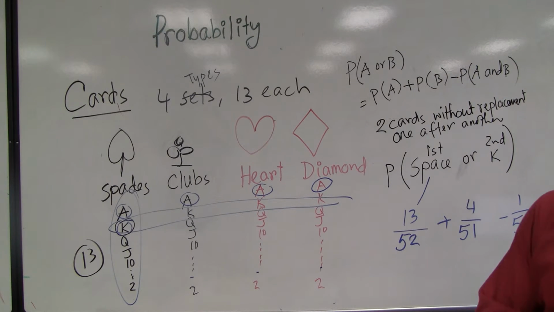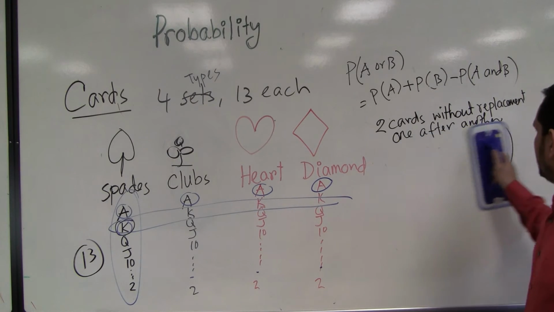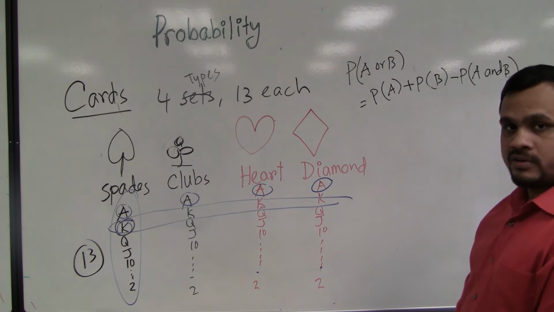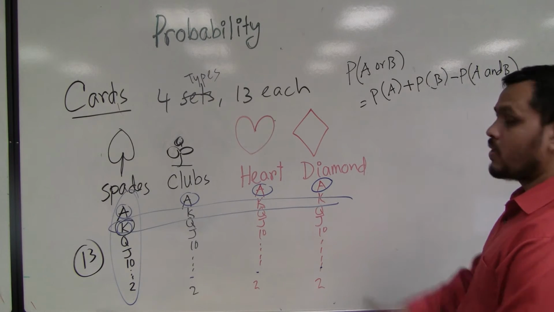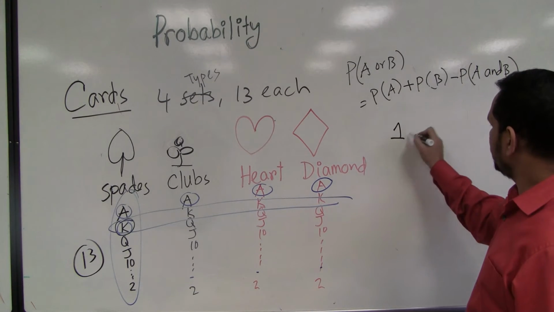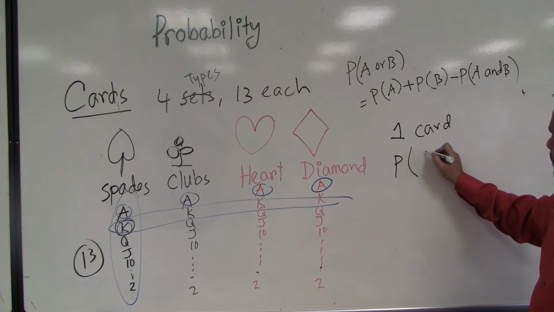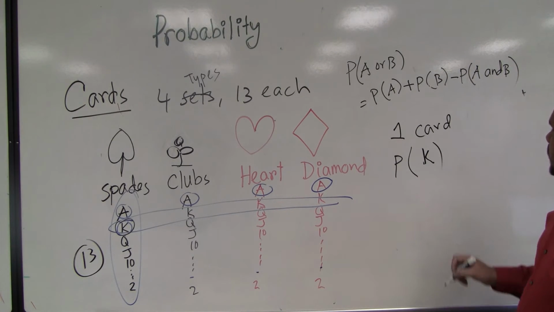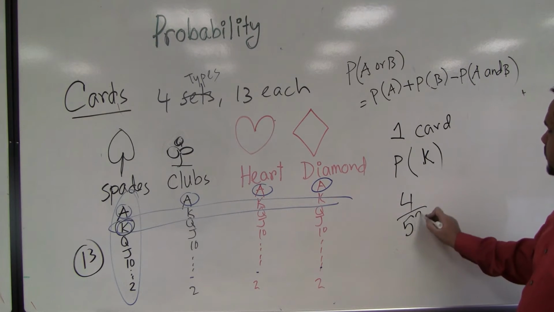This is another category of card flow problem, and then I think okay, let me try another example. From a well shuffled card, I am taking 1 card. What is the probability that it is K? We know this already. That means number of K is 4, total is 52. It's very simple.